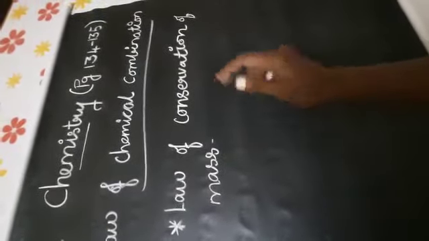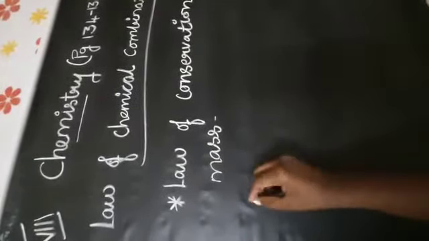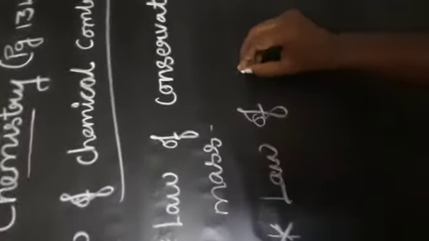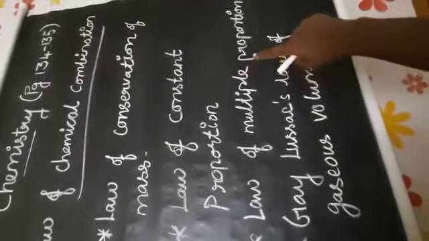In the law of combinations we have four types: the law of conservation of mass, the law of constant proportion, the law of multiple proportion, and the fourth one, Gay-Lussac's law of gaseous volumes. First, the law of conservation of mass. The next one, the law of constant proportion. The third one is the law of multiple proportion, and the fourth, Gay-Lussac's law of gaseous volume.